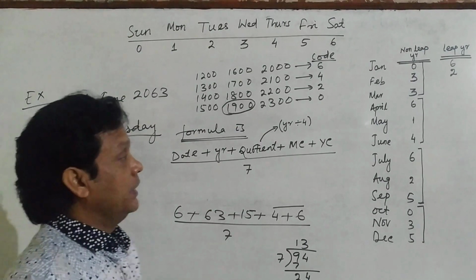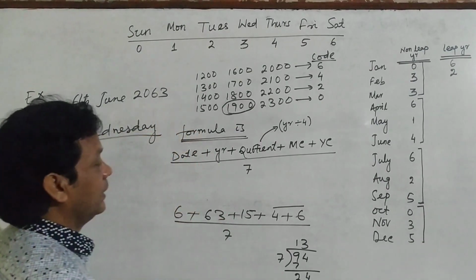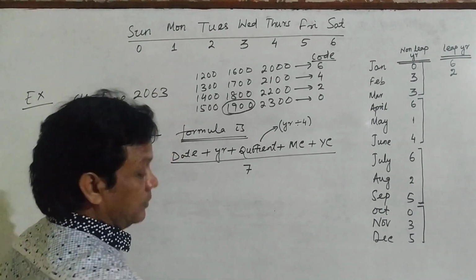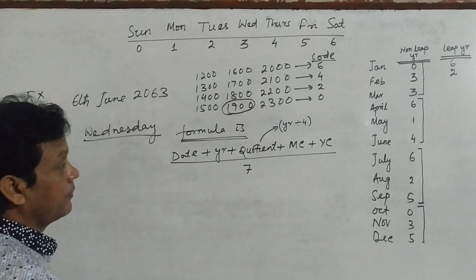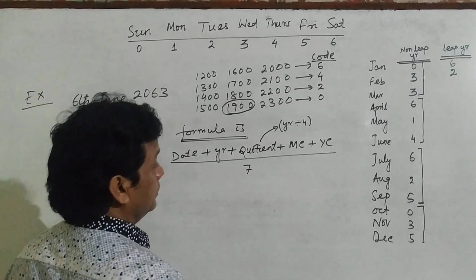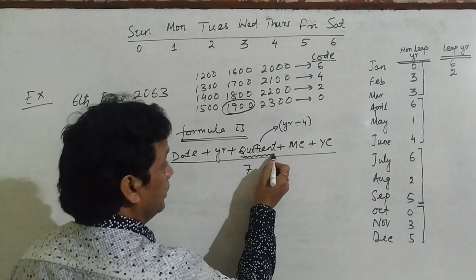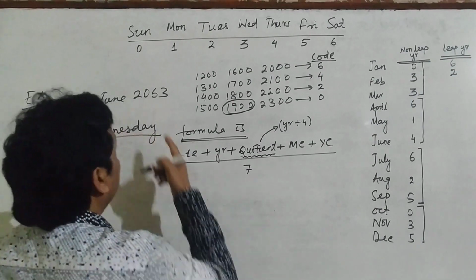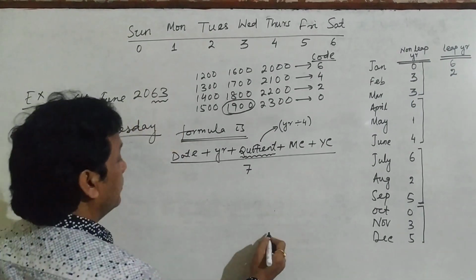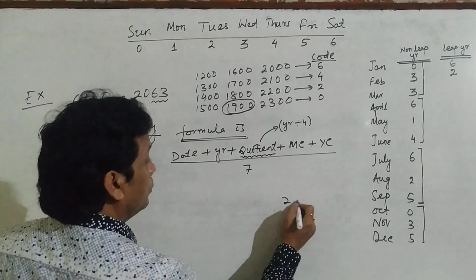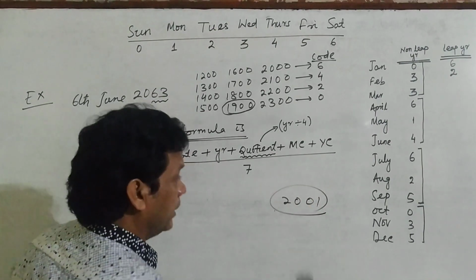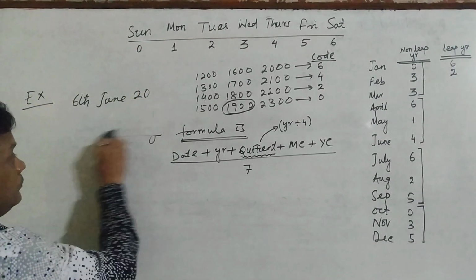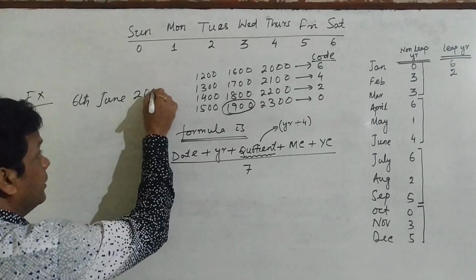Clear? And there is one restriction. For example, while dividing here, while getting your quotient, the year is divided by 4. Clear? And if the year, for example, the year is 2001. I am taking clearly an example. See here, 2001. Same date, same day, everything same, 01. I am writing.